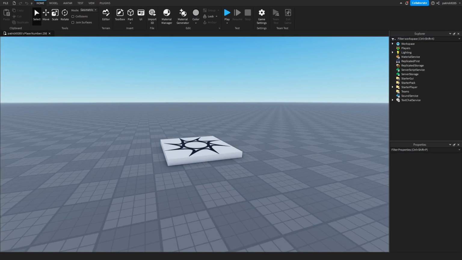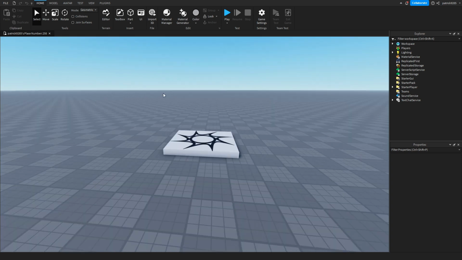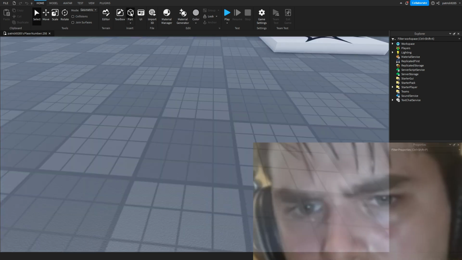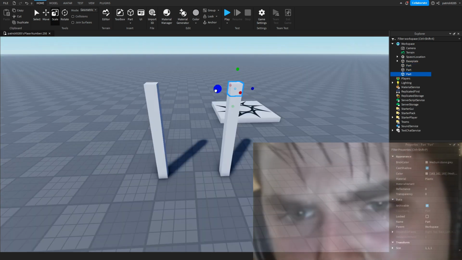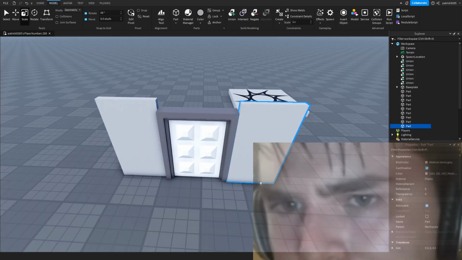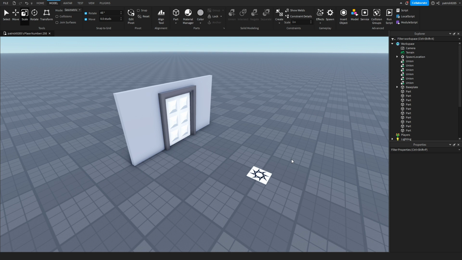Today we will be making a doorbell in Roblox Studio. First let's create a door model that we will use. And now let's make a doorbell.